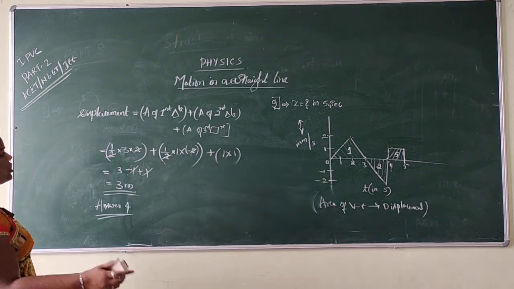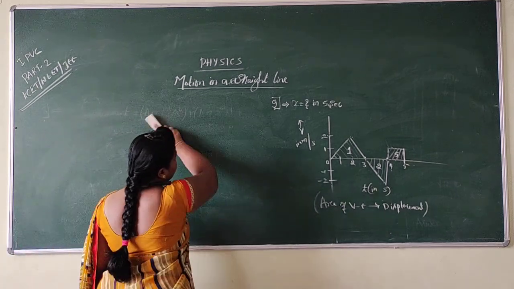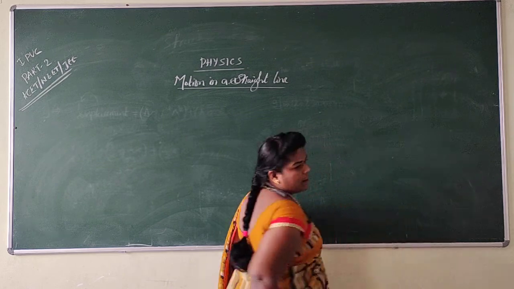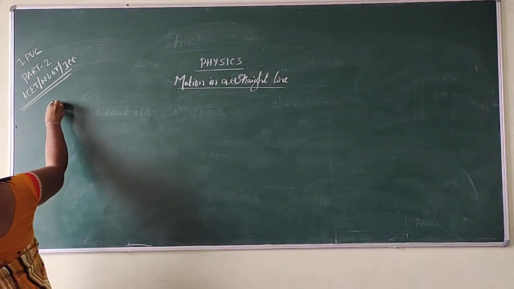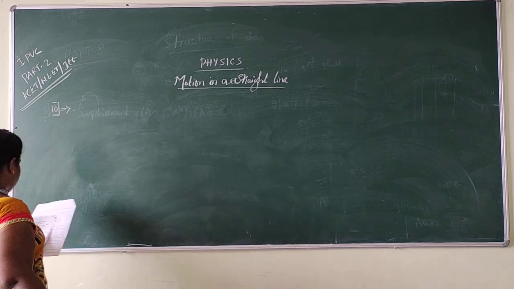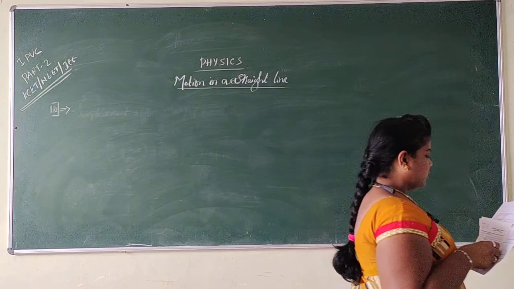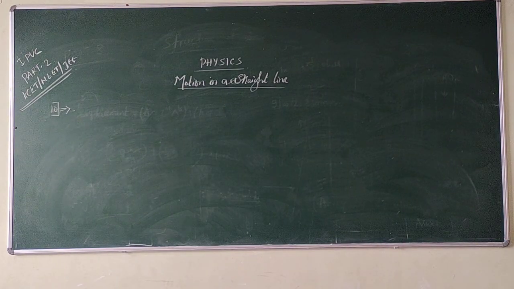This is our question number 9. Now let us move to the next question, question number 10. See the question carefully. A particle travels half the distance with a velocity of 6 meters per second.